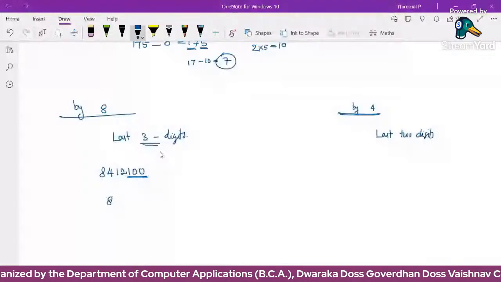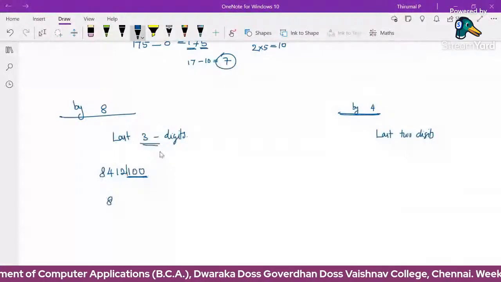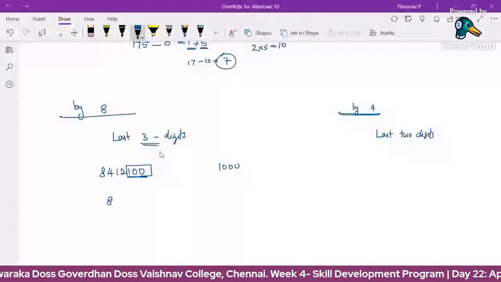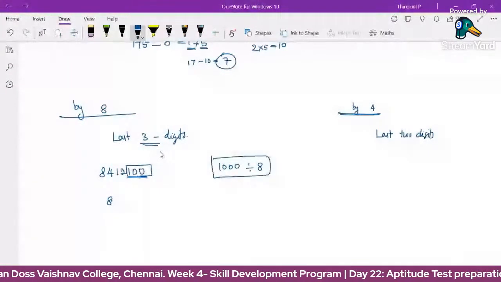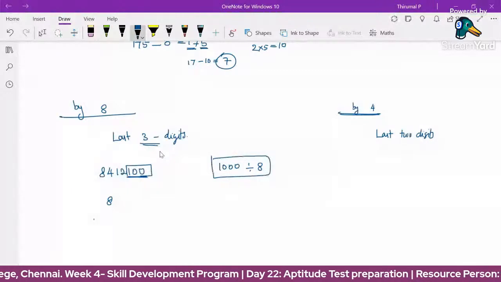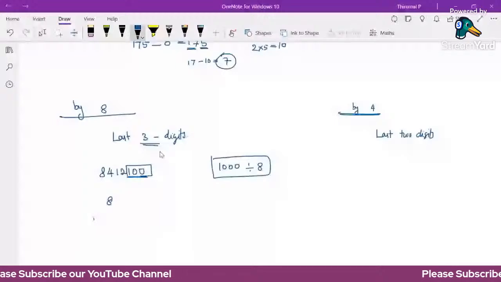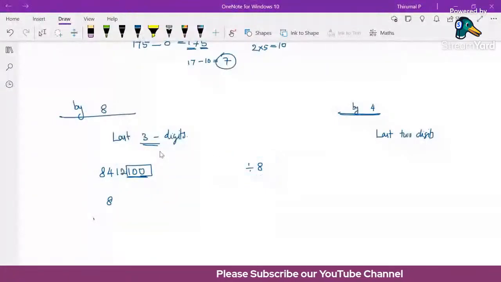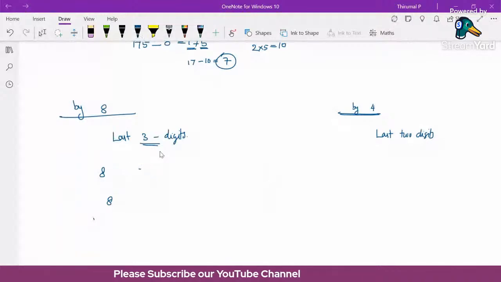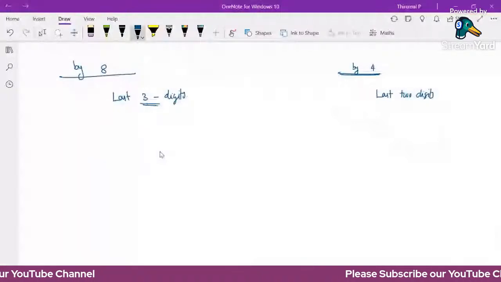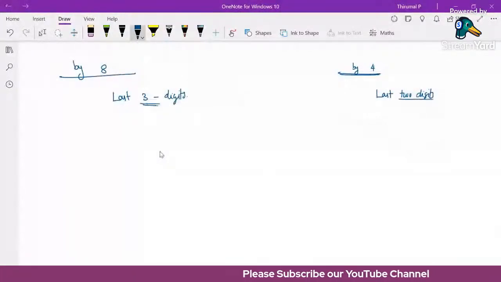Why are we checking the last 3 digits? The reason is 1000 is divisible by 8. The remaining numbers are multiples of 1000. Here the number is 8412 times 1000. So checking the last 3 digits is enough for the divisibility condition. Next, divisibility by 4 means we check the last 2 digits, and by 8 means the last 3 digits are enough to check.